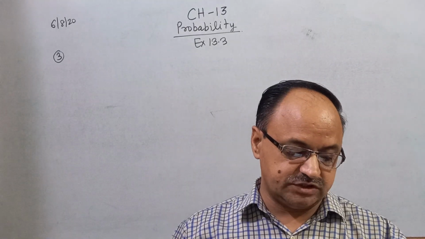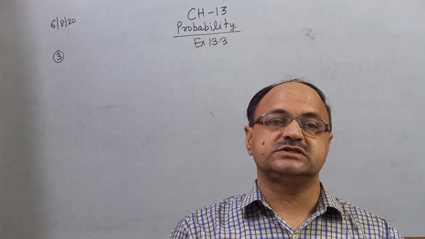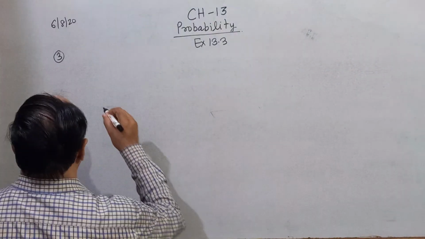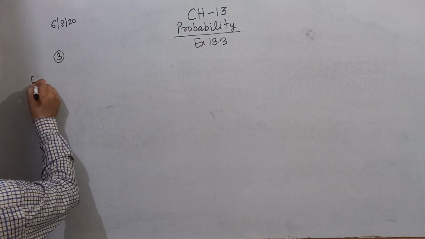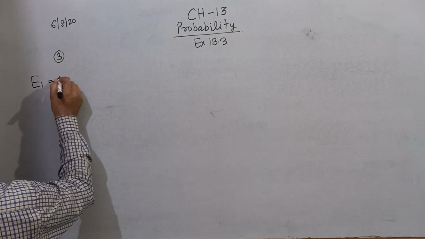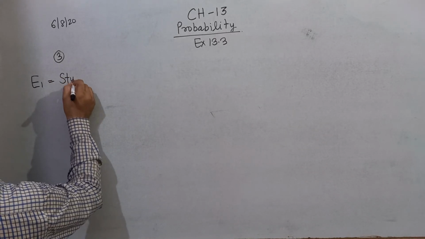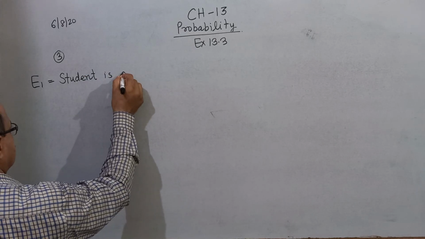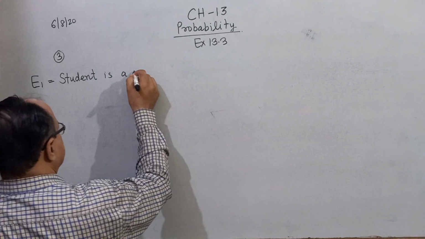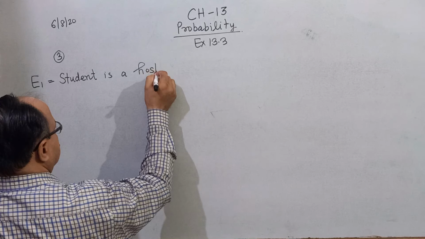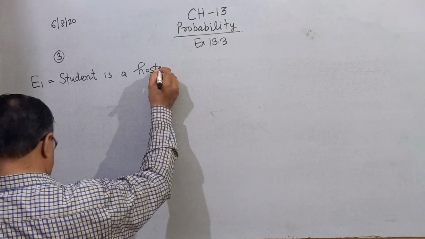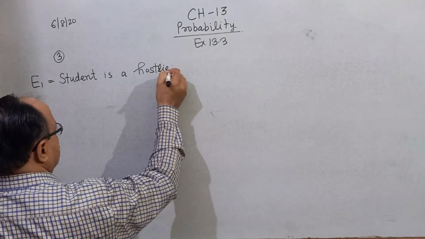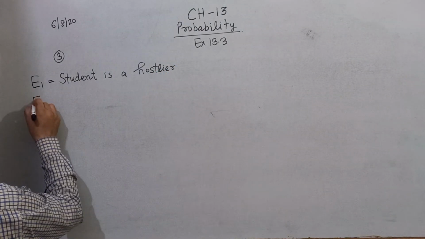In this question, there are two events. Event E1: student is a hostler.